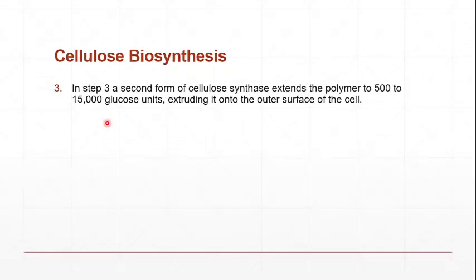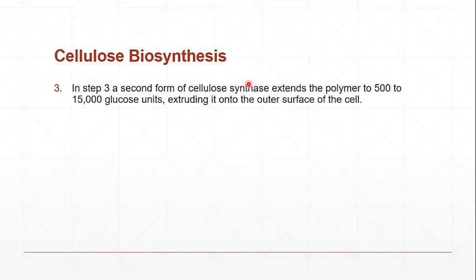So in step 3, a second form of cellulose synthase extends the polymer to 500 to 15,000 glucose units, extruding it onto the outer face of the cell. So what will happen here? In the next step, the oligosaccharide chain is dissociated from the cytosterol, and then there is another subunit of the cellulose synthase.